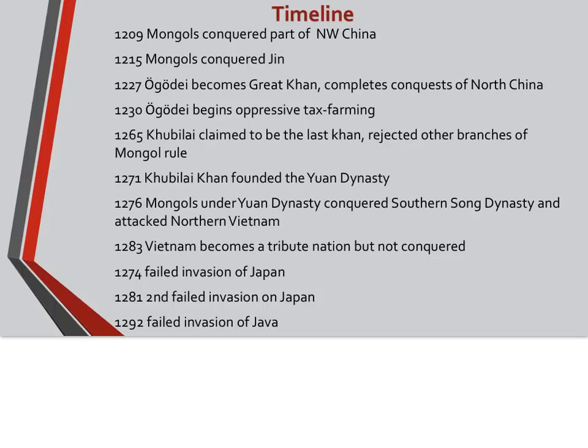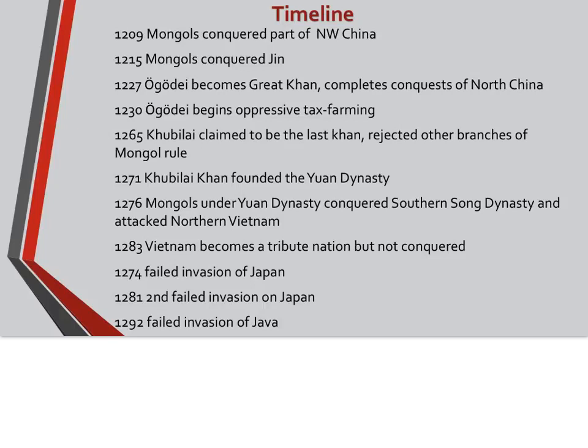So let's look at this timeline. In 1209, Mongols began their conquest of northwest China. In 1215, Mongols conquered the Jin Dynasty. The Jin Dynasty was in modern-day Manchuria. In 1227, Ogadai becomes Great Khan, completes the conquest of North China, and unites the Mongolian Empire.